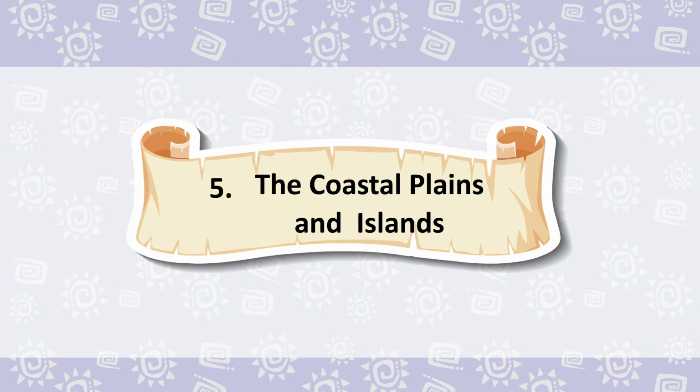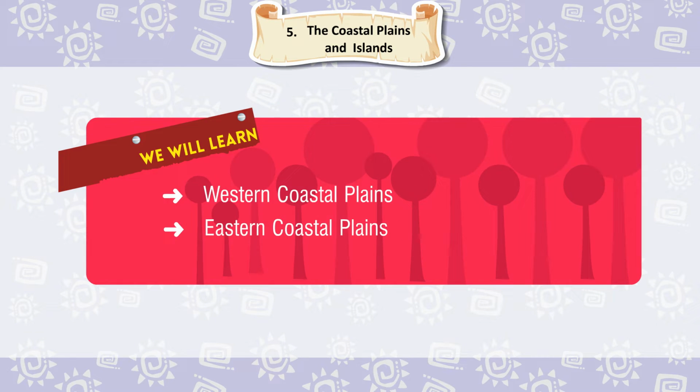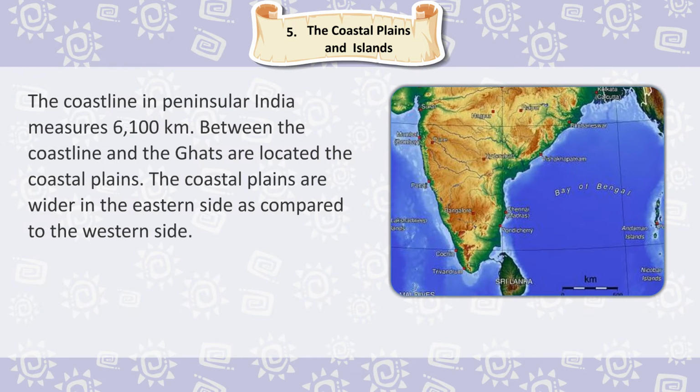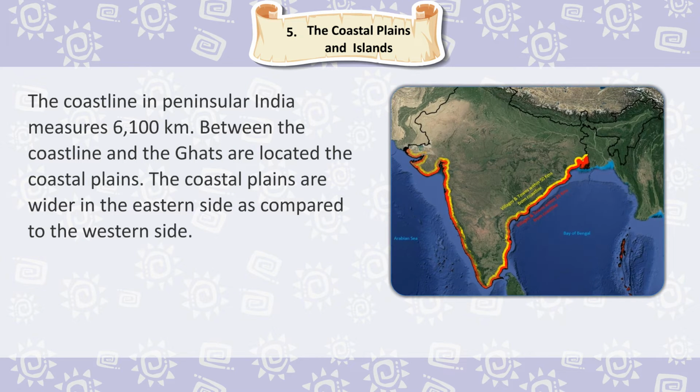Chapter 5: The Coastal Plains and Islands. We will learn Western Coastal Plains, Eastern Coastal Plains, Islands of India. The coastline in peninsular India measures 6,100 kilometers.